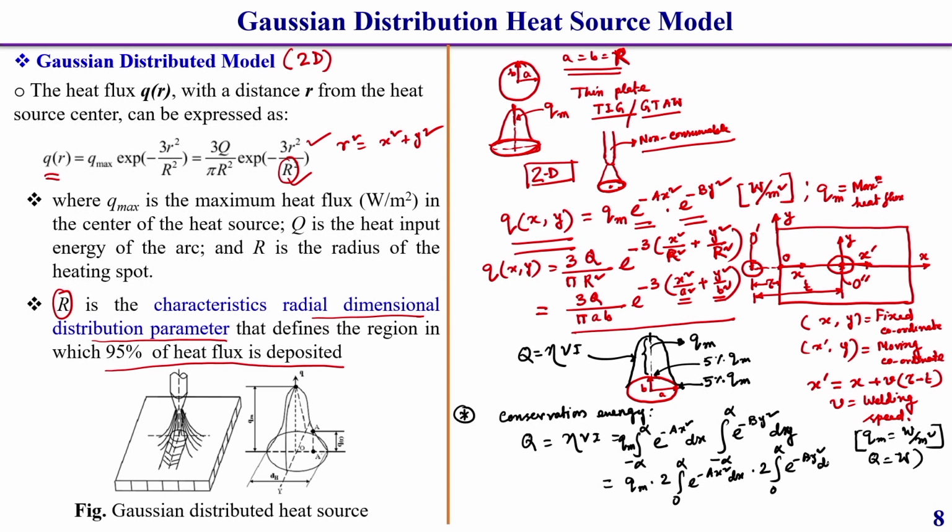We already derived these things in my previous Goldak equation, so I am going directly to the next slide.